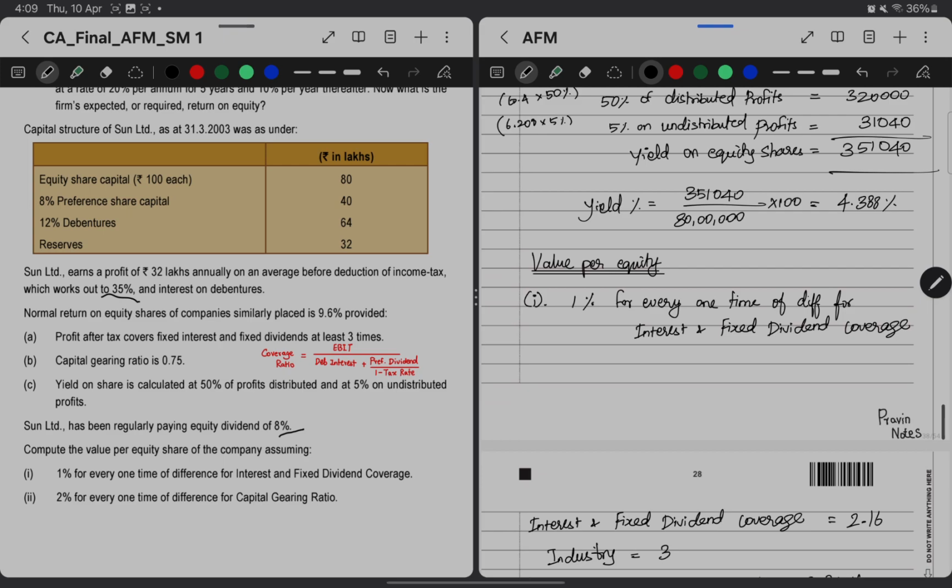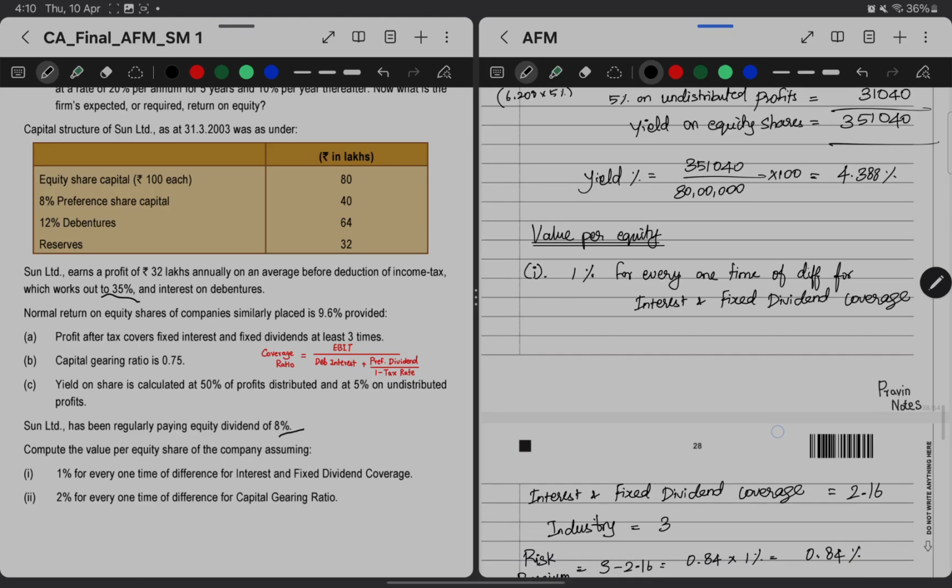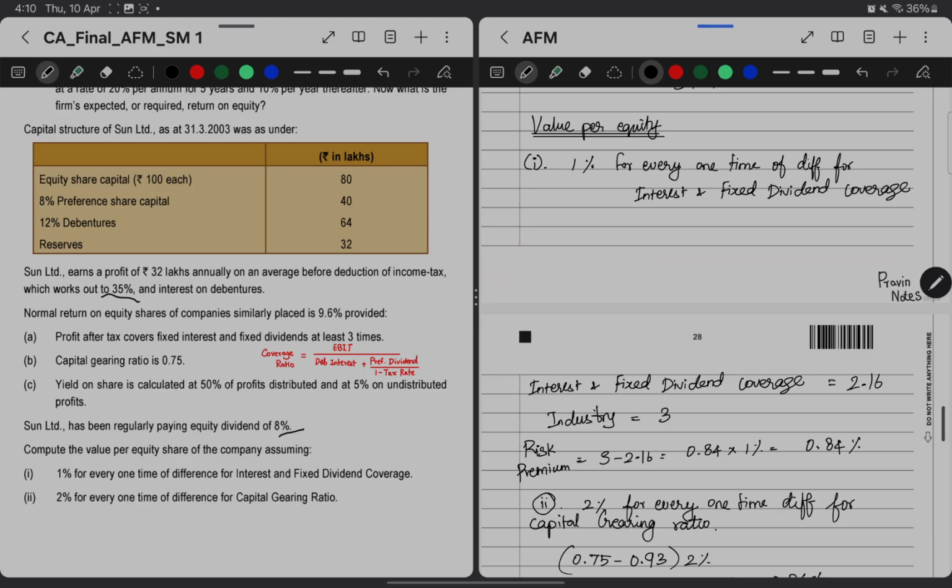Now they have given value per share assuming 1 percentage every time, 1 percentage for every one time of difference for interest and fixed coverage, and 2 percentage for one time of difference of capital gearing ratio. So we have to find out the value per equity using these approaches.